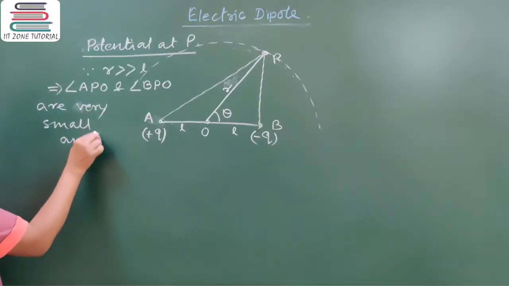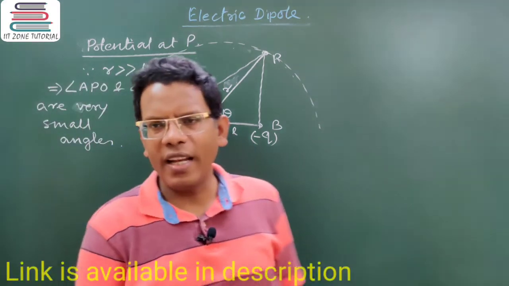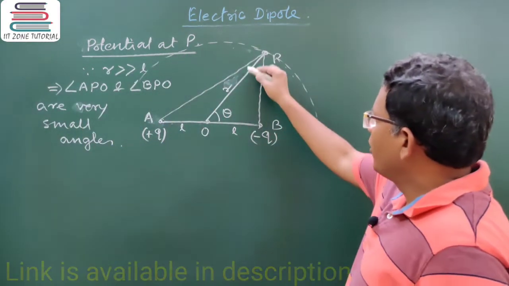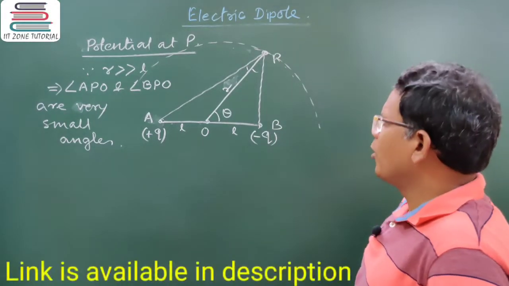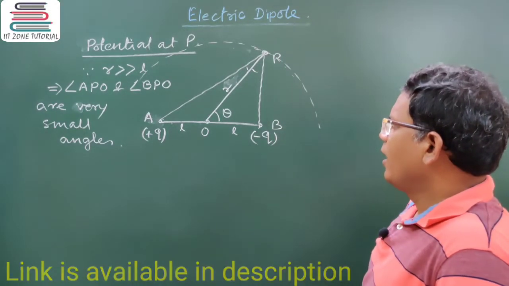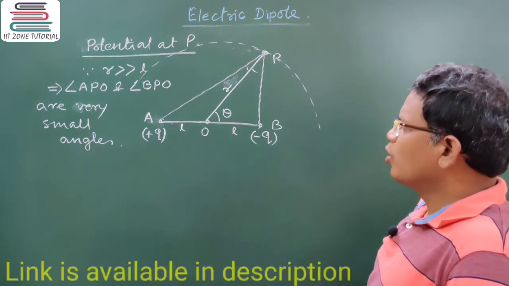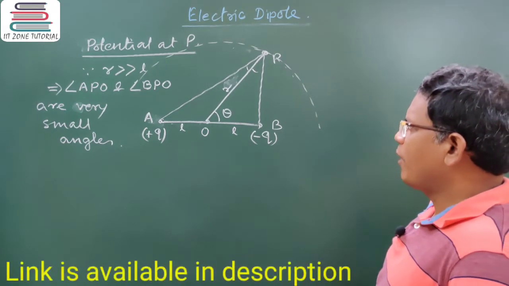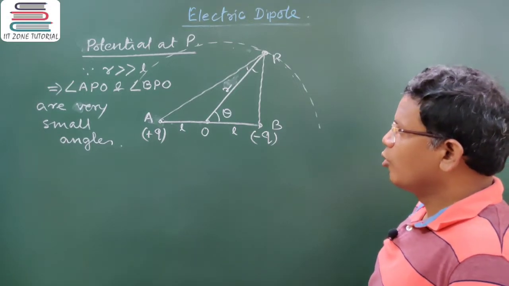Do you agree with me or not? Angle APO and angle BPO, very small angles. Since these are very small angles, it is difficult to say the absolute length of AP simply by comparing with OP.